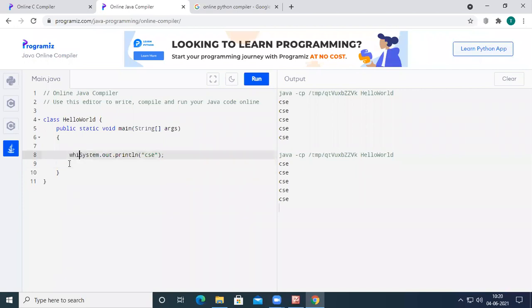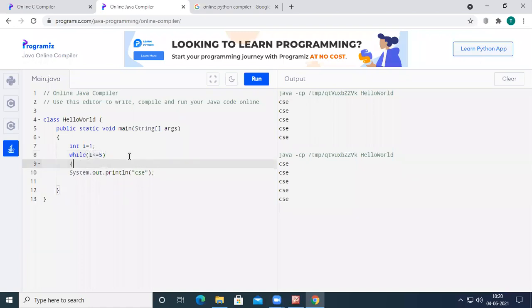So here take a while loop, right? Similar to the C programming language, here also we have to define a variable with any data type. Let us assume that it is an integer data type, int I equal to 1, and while, if I want to print for 5 times, I less than or equal to 5.